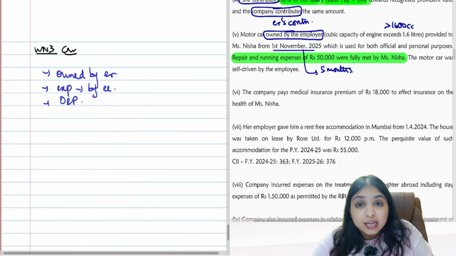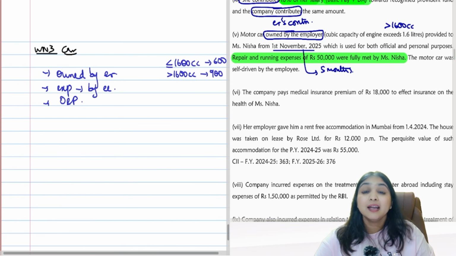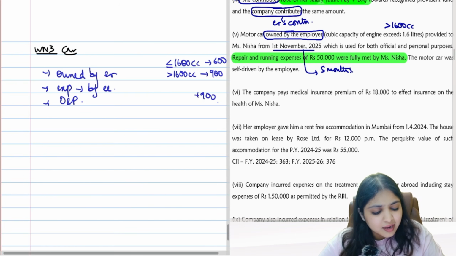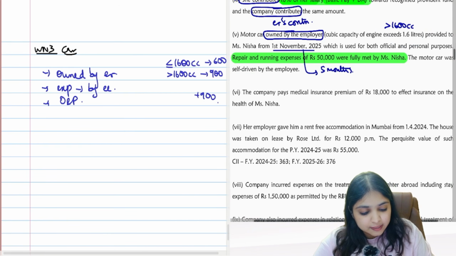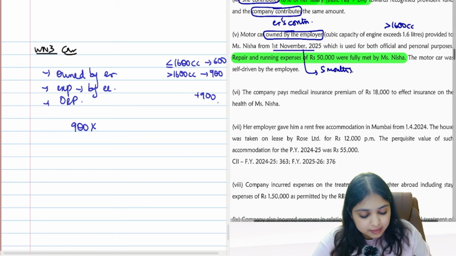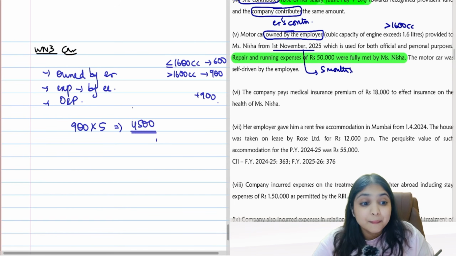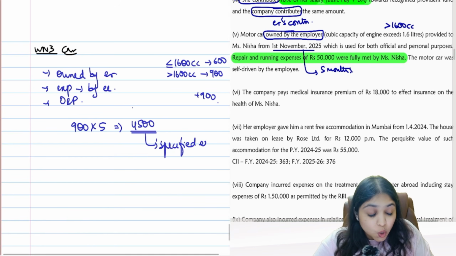In this category, guys, if the cubic capacity of the car is up to 1600 cc, then 600 per month is taxable. If the cubic capacity is more than 1600 cc, then 900 per month is taxable. If along with the car, driver is also provided, then you will add another 900 per month, guys. But here the car is self-driven by employee, so no driver. Here the car's capacity is more than 1600 cc, so 900 per month. How many months? 5 months. So total taxable amount will be 4,500.